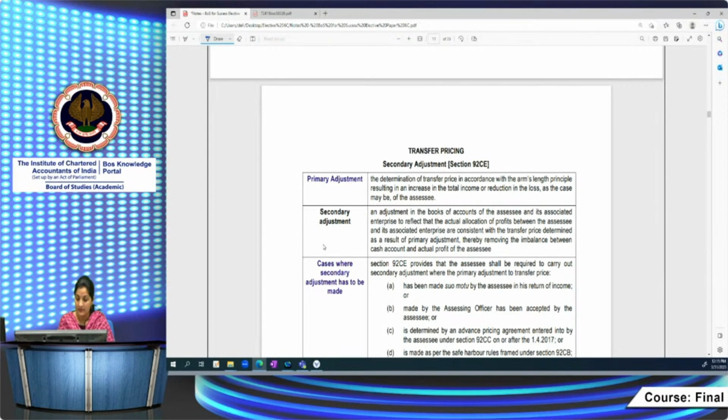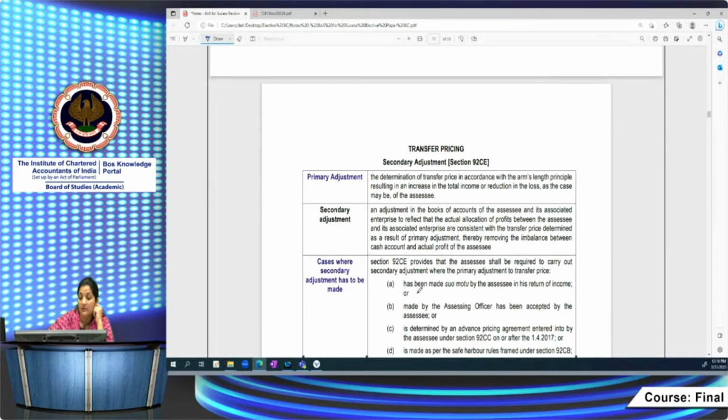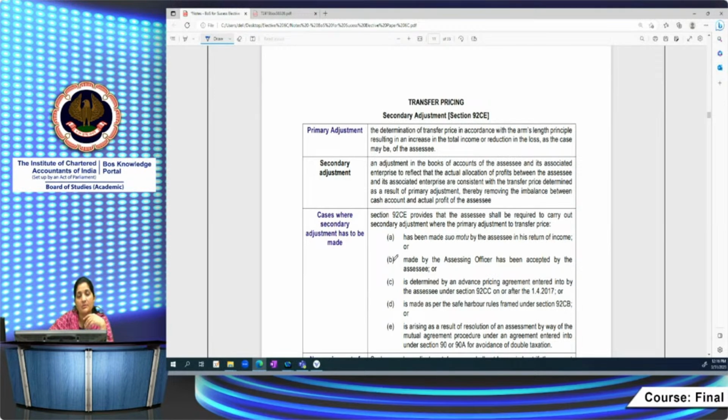So first, let's understand what a secondary adjustment is. Section 92CE provides for when to make the secondary adjustments. First of all, when to make the secondary adjustment? It has to be made by the assessee when there is a primary adjustment. What is a primary adjustment? It arises when you have not undertaken your transaction at the ALP. Then you have to make some adjustment, right?